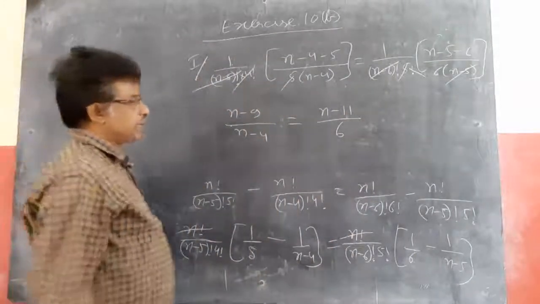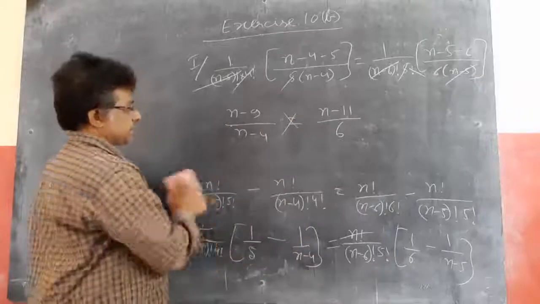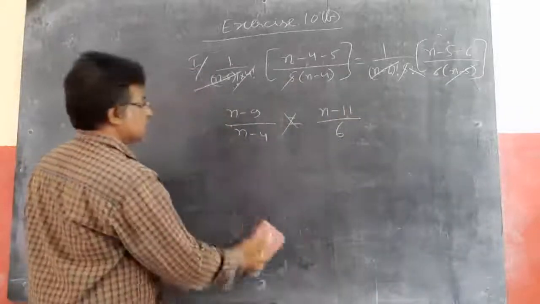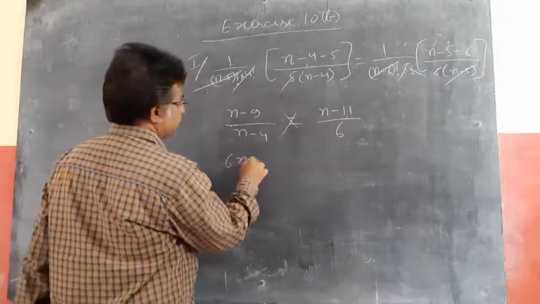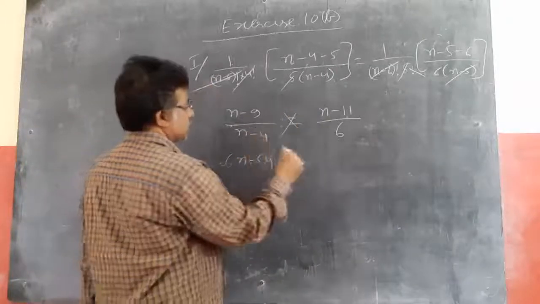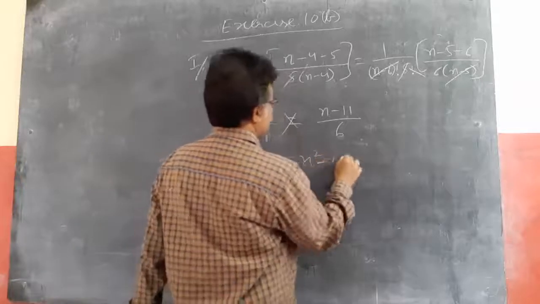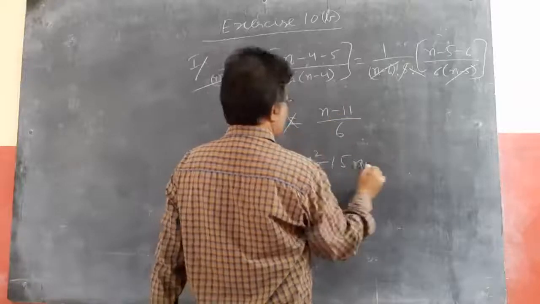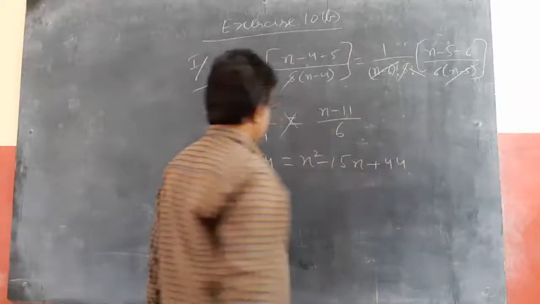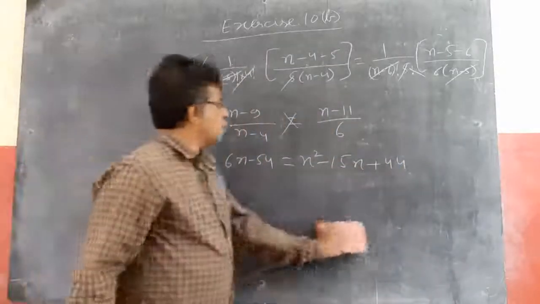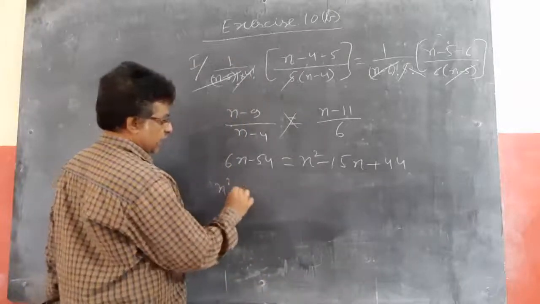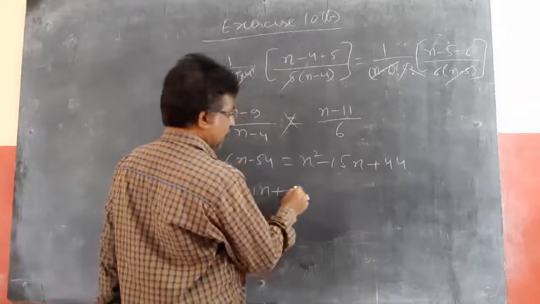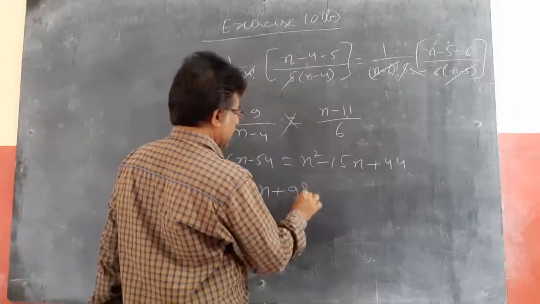So by cross multiplication, I will get 6n minus 54 equal to this into this: n square minus 15n minus 11n minus 4n plus 44. Bringing all to one side, n square minus 21n plus 98 equal to 0, sorry, 98.